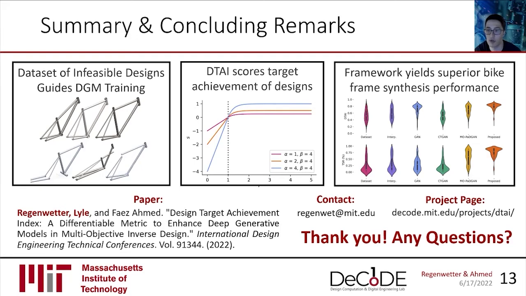To address the former, I propose training feasibility classifiers using data sets of infeasible designs, and to address the latter, I propose an aggregate design target achievement index that seamlessly quantifies a design candidate's adherence to multi-objective performance targets. Finally, using these techniques, I propose a framework for deep generative model training that simultaneously optimizes for not only statistical similarity, but quality, target achievement, geometric feasibility, and diversity.